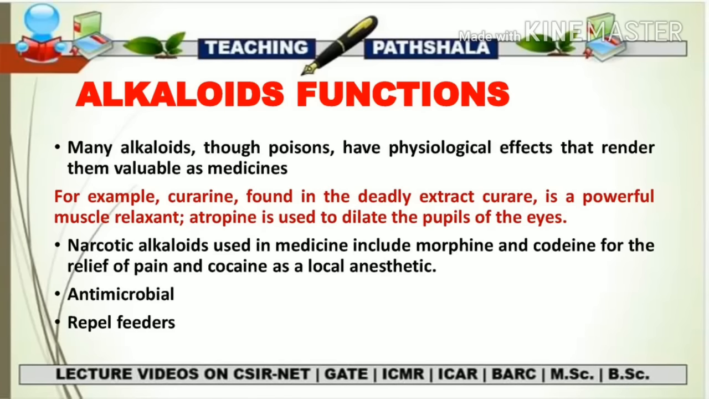Next function: narcotic alkaloids are used in medicine, including morphine and codeine for the relief of pain, and cocaine as a local anesthetic. So if a person is suffering from any kind of severe pain, codeine and morphine are included as pain relievers, and cocaine is used as a local anesthetic in the medical field.